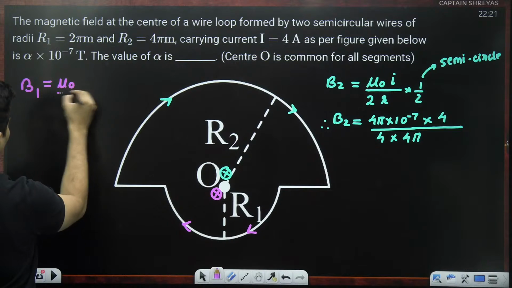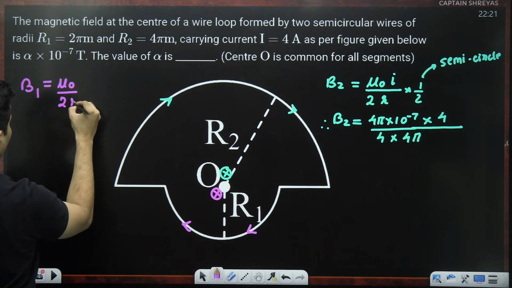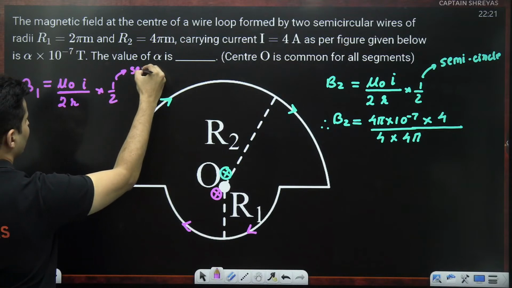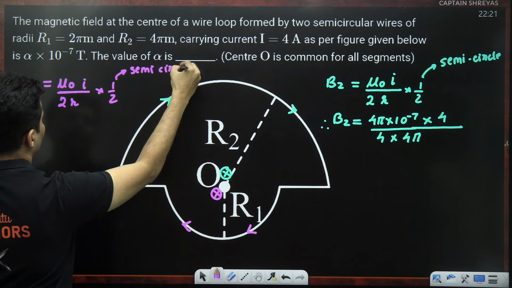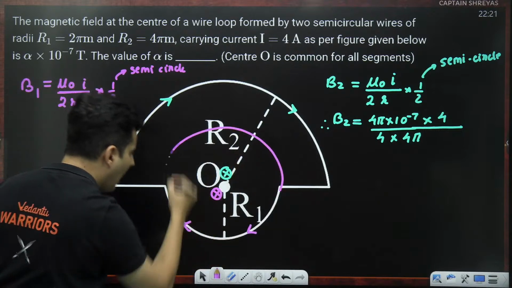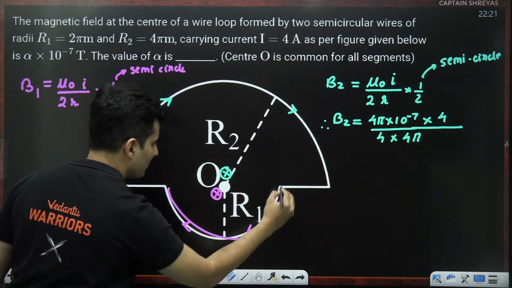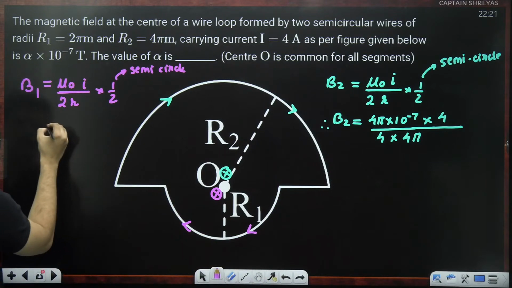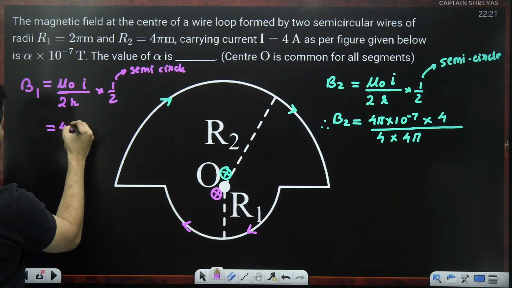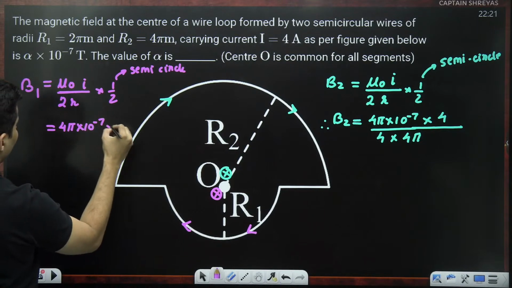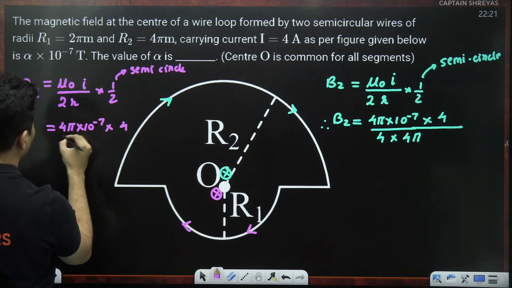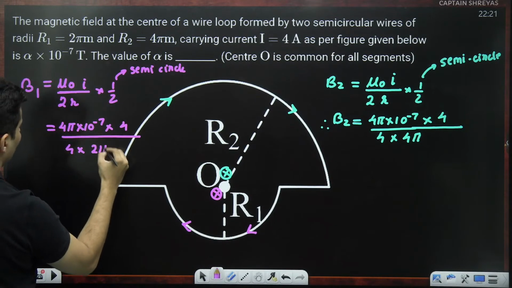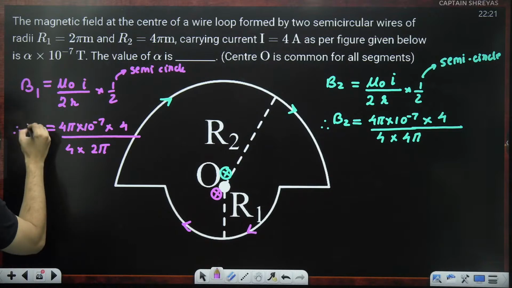So mu naught by 2R current, but again multiply by half because it's a semi-circle. So the contribution will be half of the complete circle. So that's why that number is very important. Mu naught is 4 pi 10 to the power minus 7. Current is 4 ampere divided by 2, 2 2s are 4. Radius 1 is nothing but 2 pi. That's it. You got the value of B1.